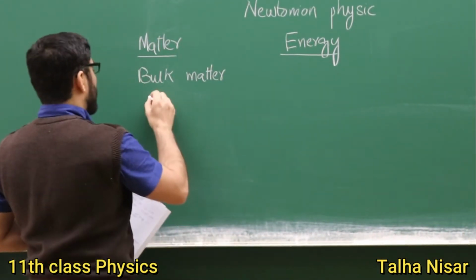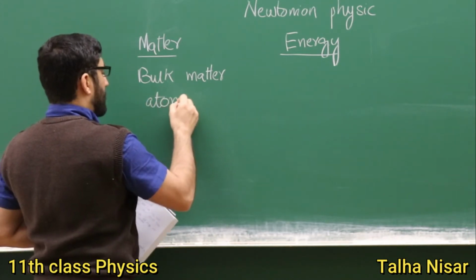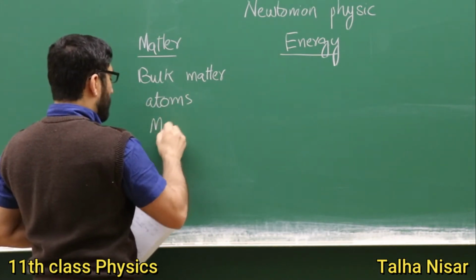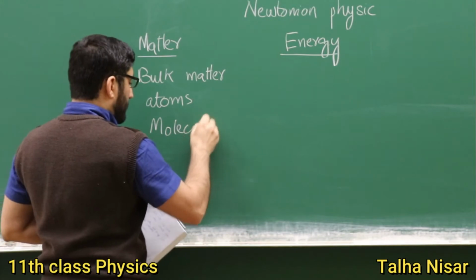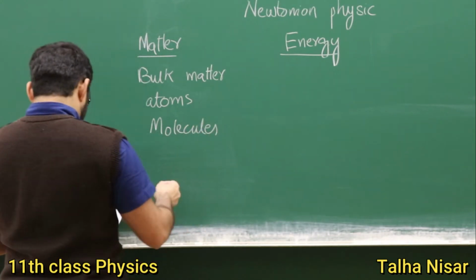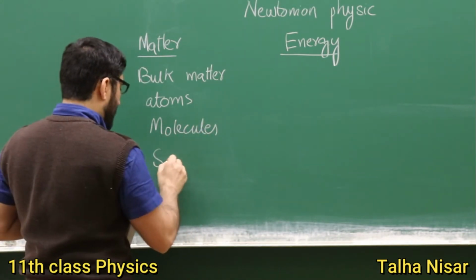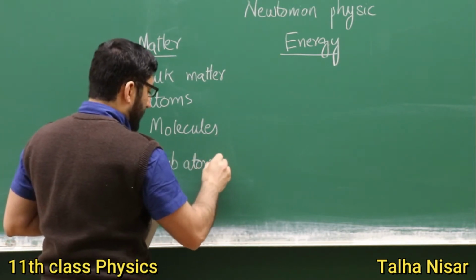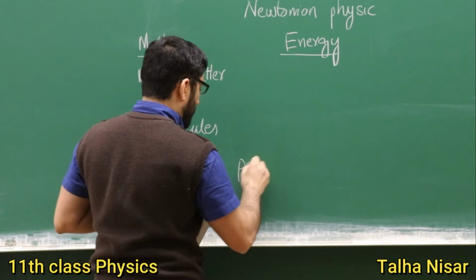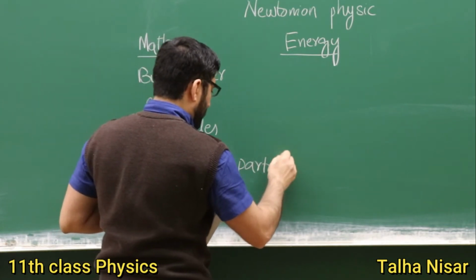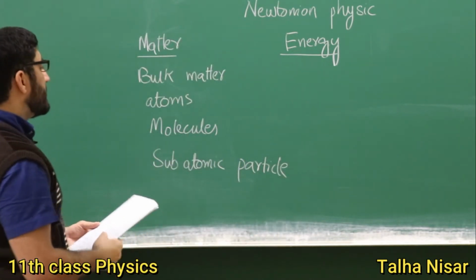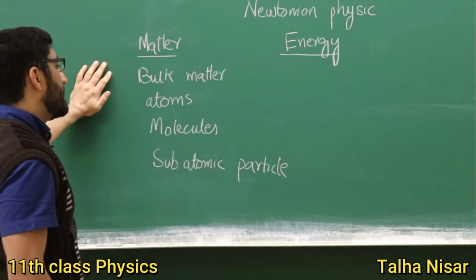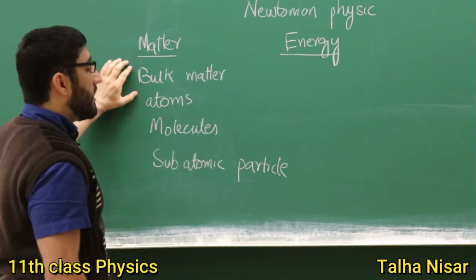And then we have the atoms, the molecules, and the subatomic particles. These are the different types of matter.